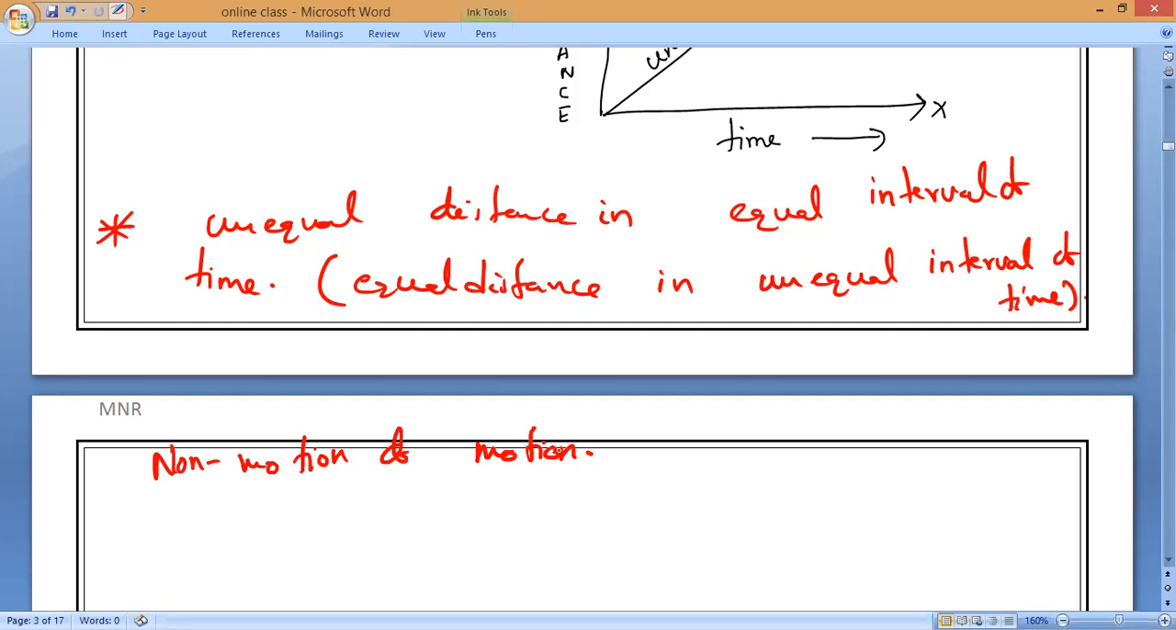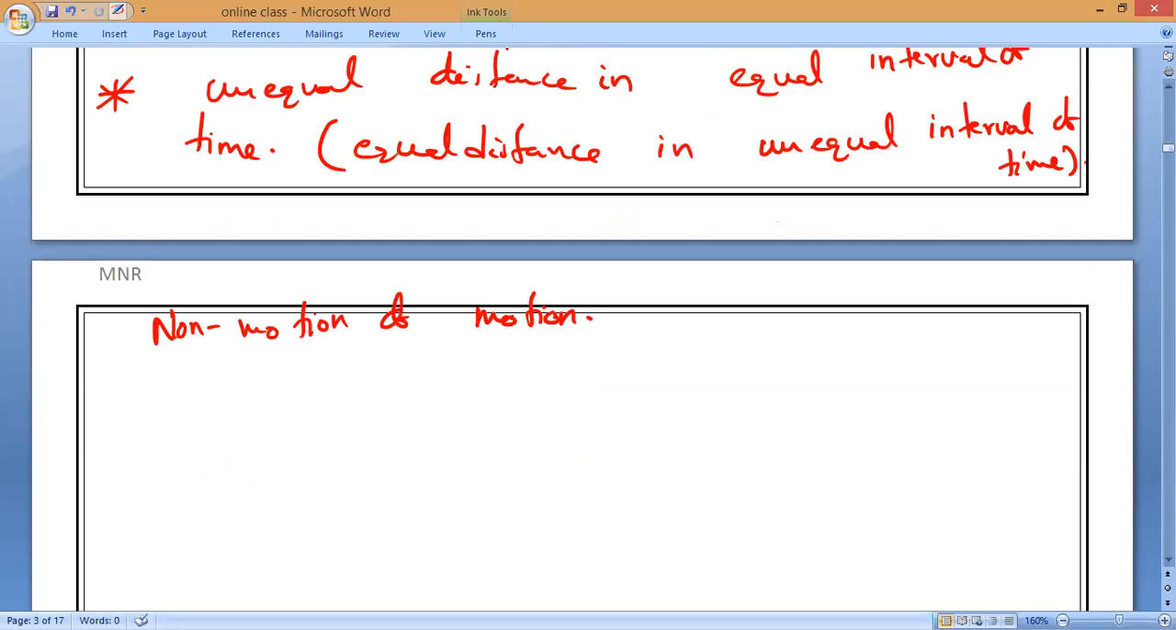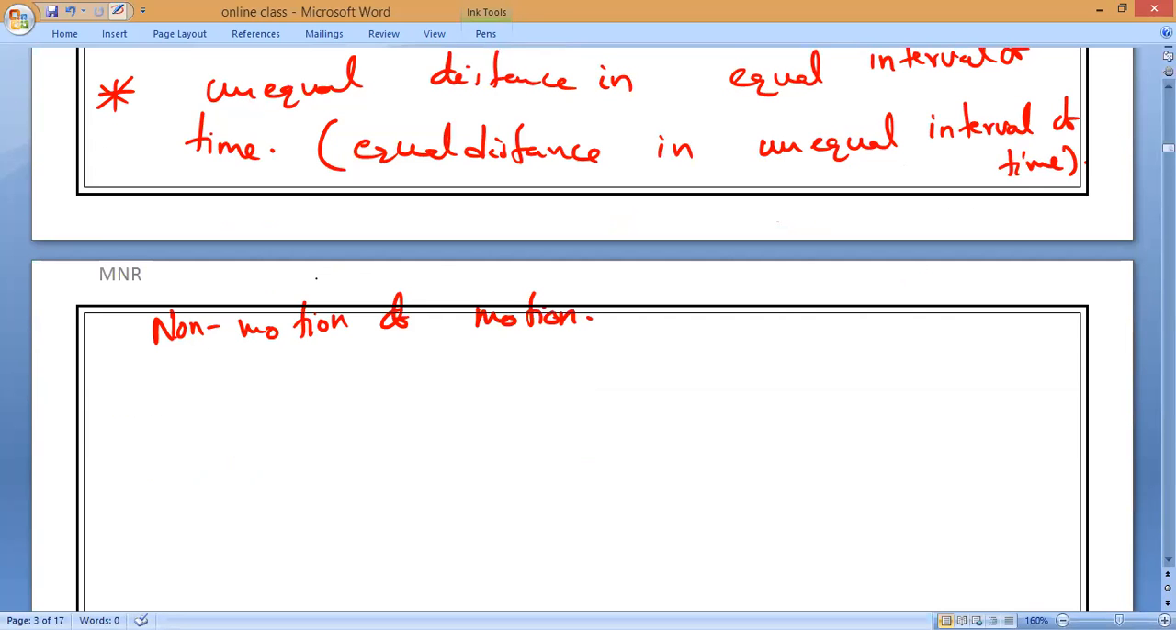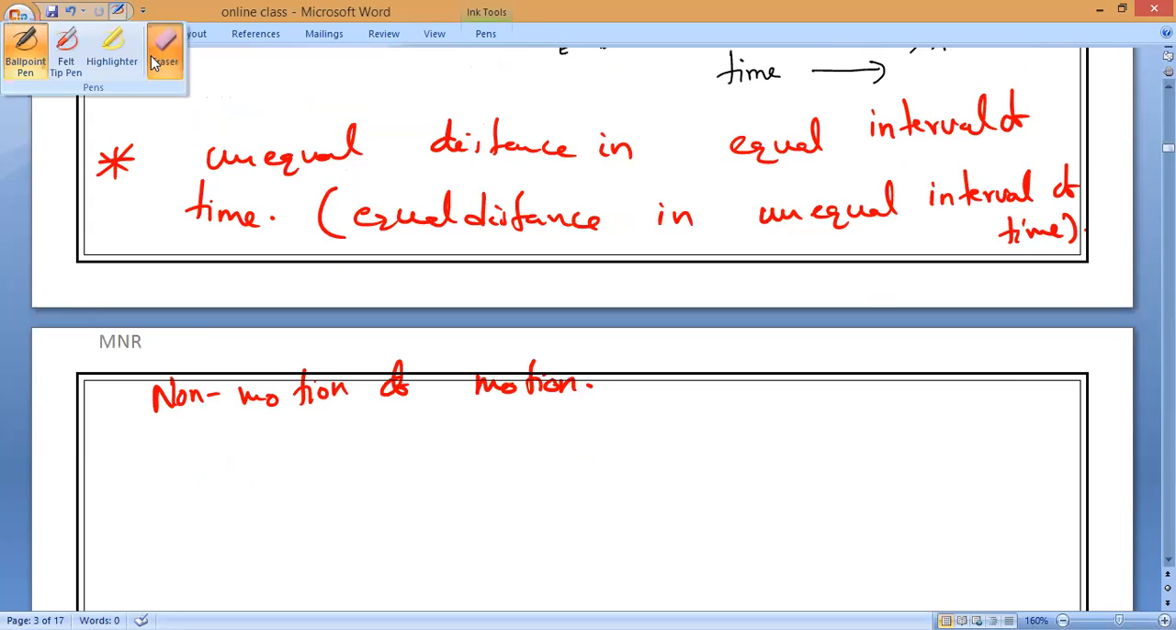Please make a note of non-uniform motion. Clear, everybody? Yes or no? Sorry, non-uniform motion. Okay, ready? Tanishka, is it completed?